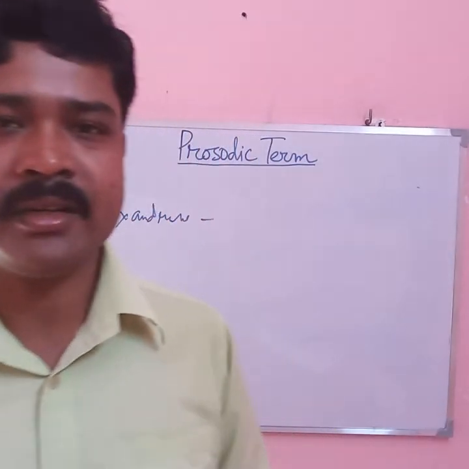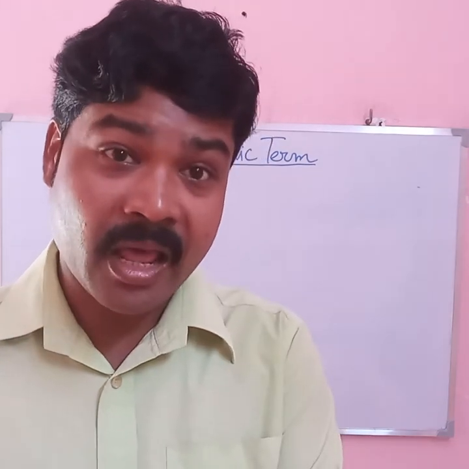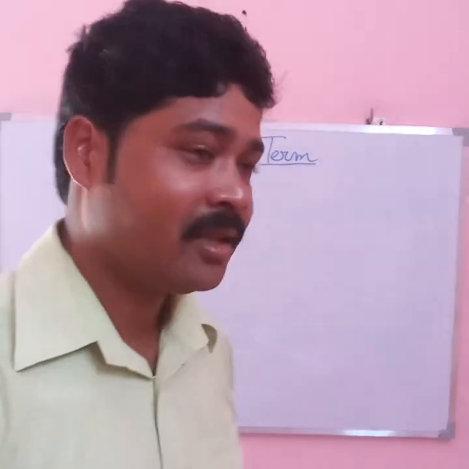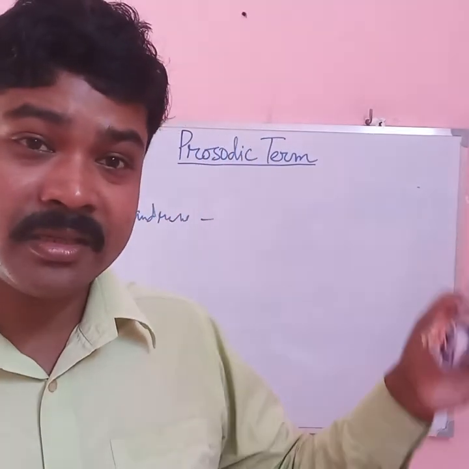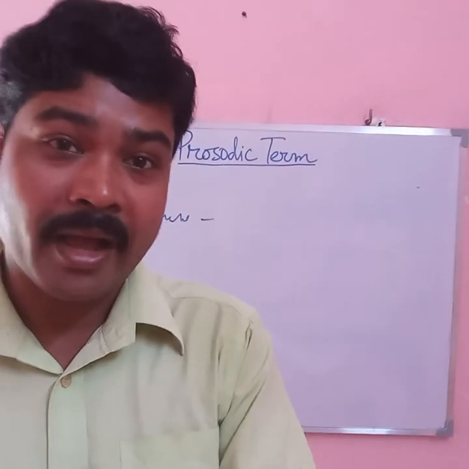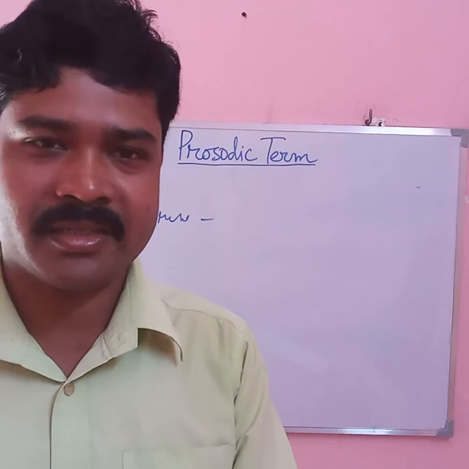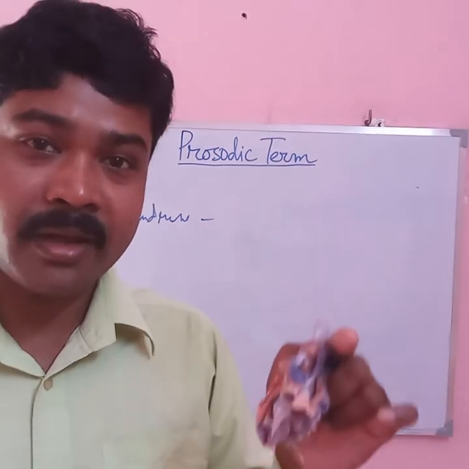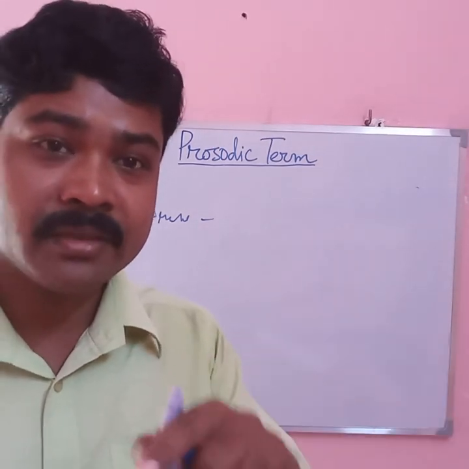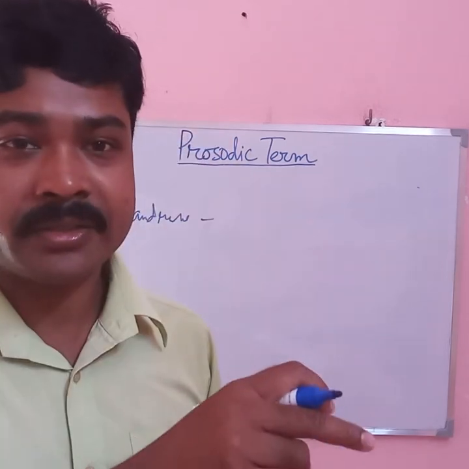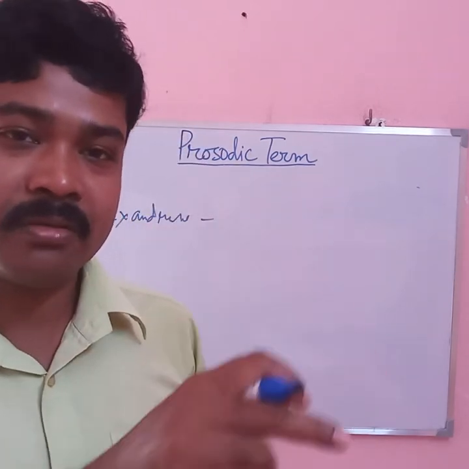What is Alexandrine? It is a metrical line of iambic hexameter. Blank verse is a line of iambic pentameter, that is unstressed, stressed, with 5 feet.